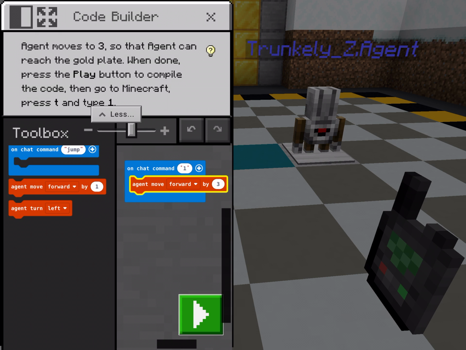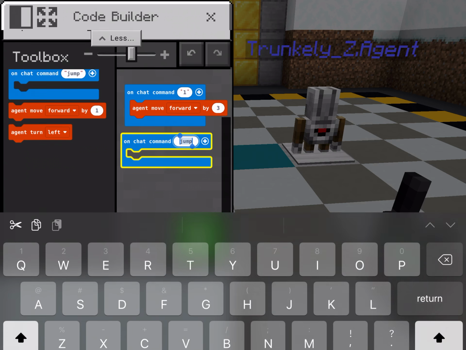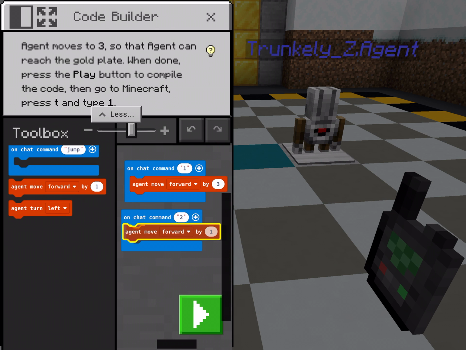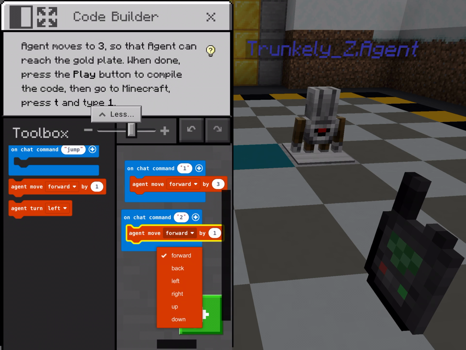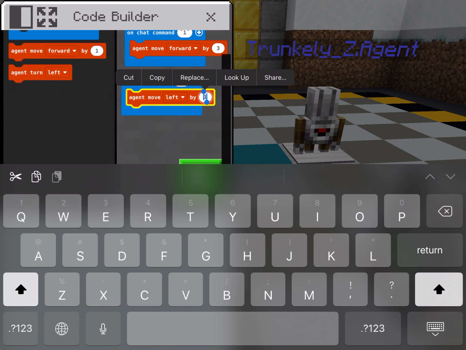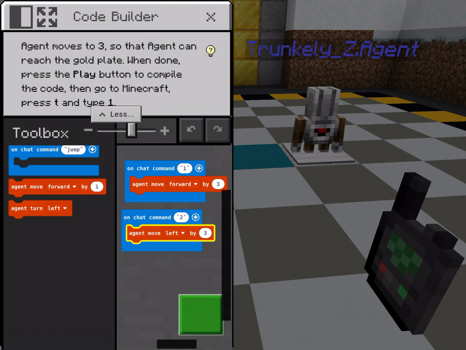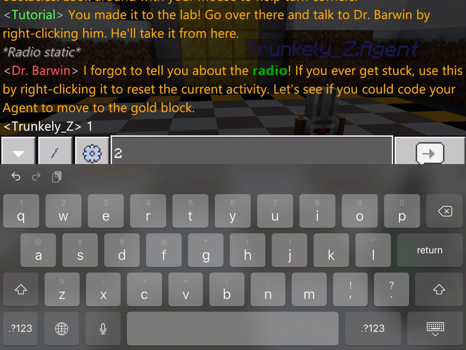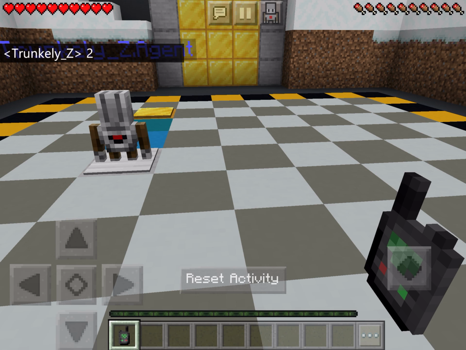So now we change that again. On chat command, I'm going to name this chat command 2. We're going to move our agent left. So we can change that to left, and still going to be moving by 3. And again, compile that code. Type in 2, because that was the chat command I dictated, and there we go.